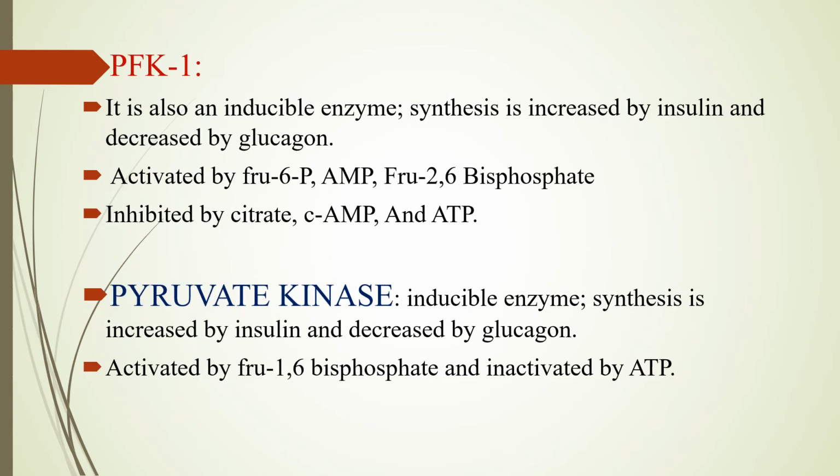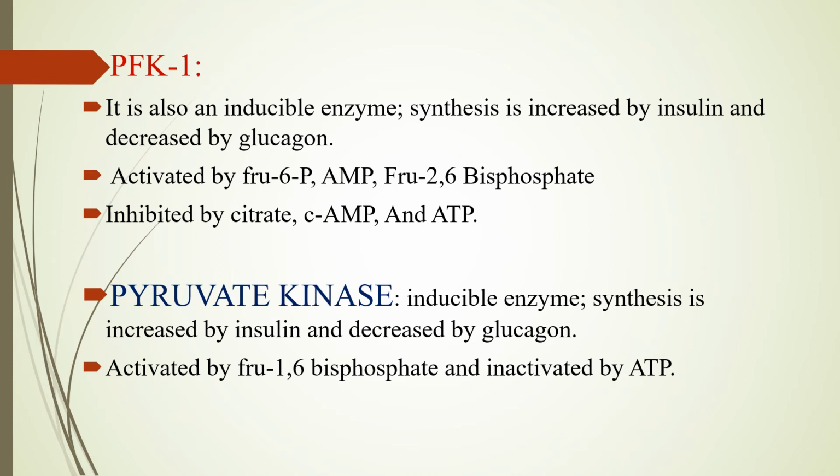The second enzyme which is important in the regulation is phosphofructokinase. This is again an inducible enzyme, so its synthesis is increased by insulin and decreased by glucagon. This enzyme is also activated by fructose 6-phosphate, AMP, which indicates low ATP levels, and fructose 2,6-bisphosphate, and it is inhibited by citrate, cyclic AMP, and ATP.